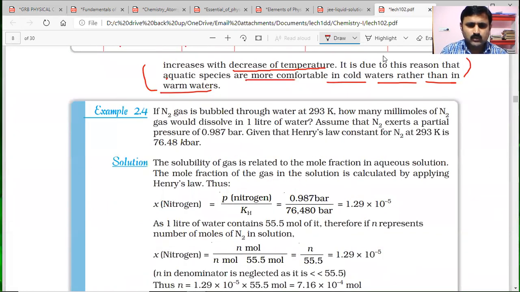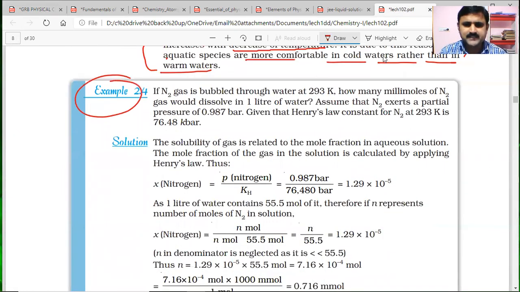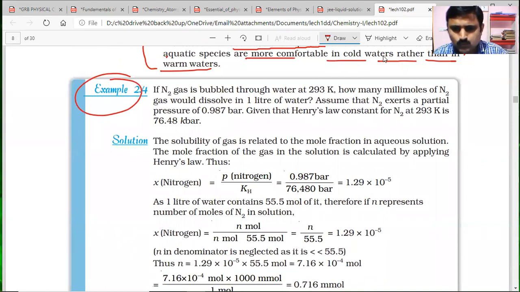Finally, we'll see one problem from NCERT. If N2 gas is bubbled through water at 293 Kelvin, how many millimoles of N2 gas would dissolve in 1 liter of water, assuming that N2 exerts a partial pressure of 0.987 bar? The given KH value at 293 Kelvin is 76.48 kilobars. So they have given the KH value and the partial pressure.